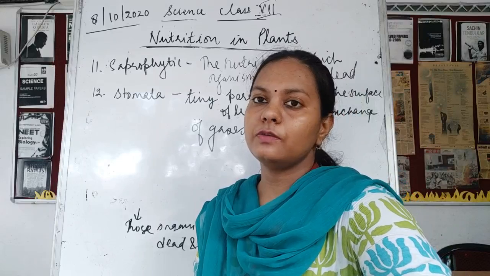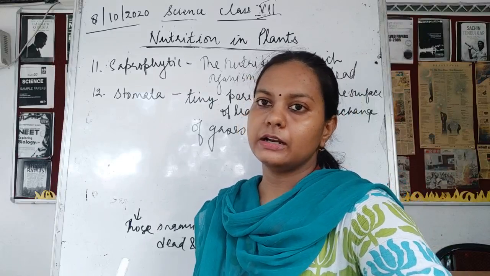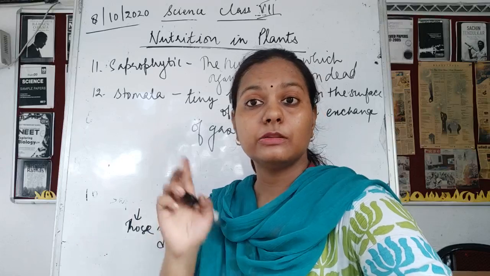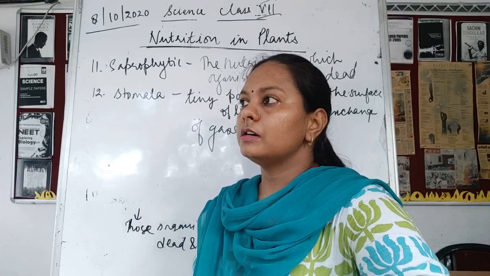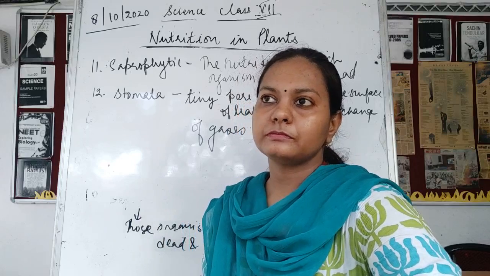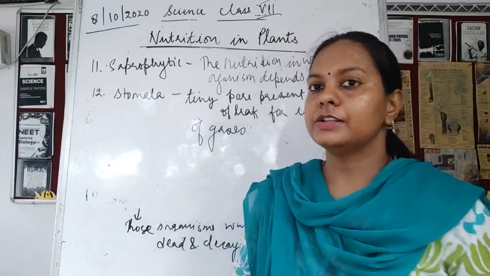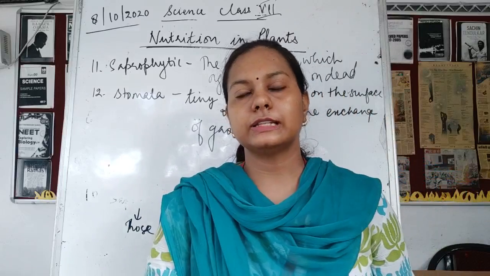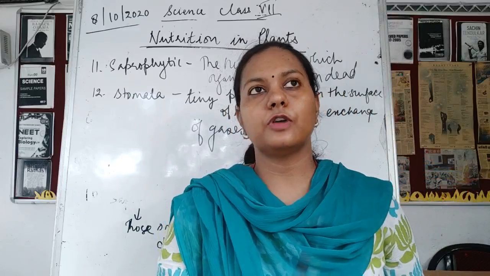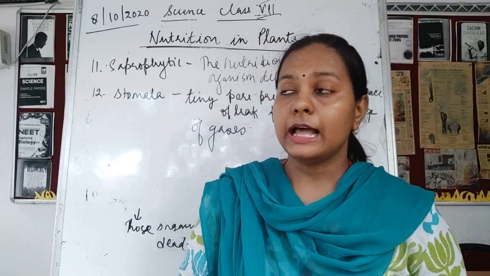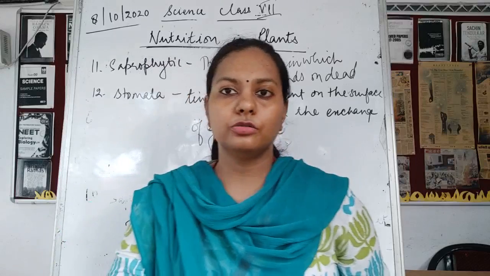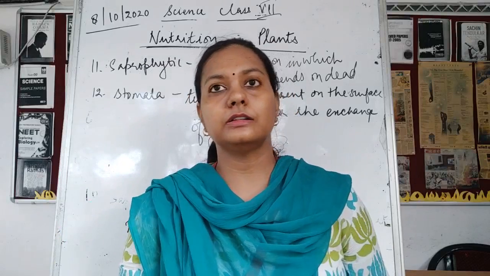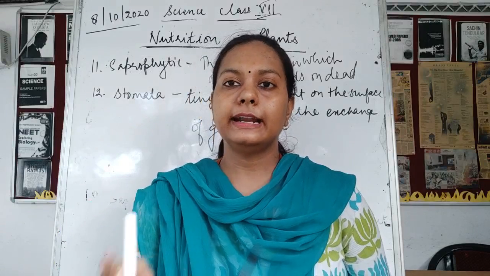So children, that's all for this chapter, where we have studied the different modes of nutrition which are present only in the plants. We'll deal with the animals in the next class. So this was all about the video where we understood how the green plants are able to synthesize their food. If chlorophyll is not present, then what would happen? We have also seen certain activities in this chapter, where we saw the growth of saprophytes, the fungi grown on dead and decaying remains.